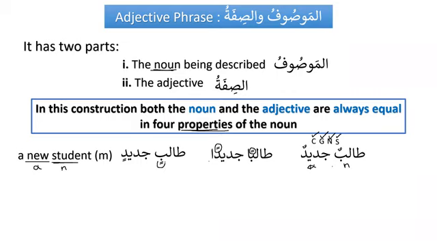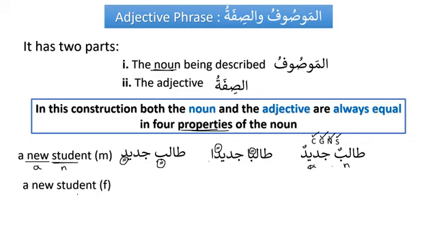In fact, they must be equal in four properties, and we know we have already completed the four checks. So here the same thing, four checks here and four checks here. So this is for the masculine. Now let's have a look at the feminine.